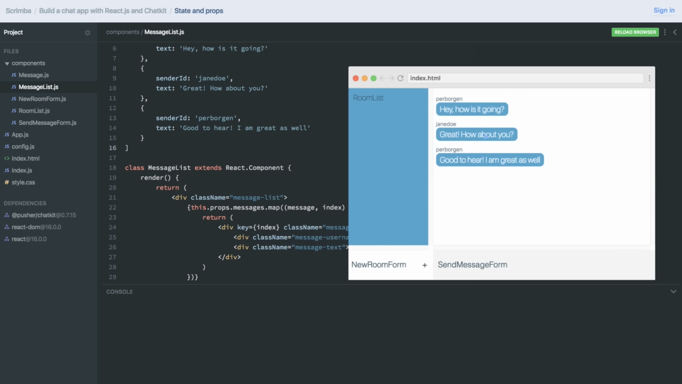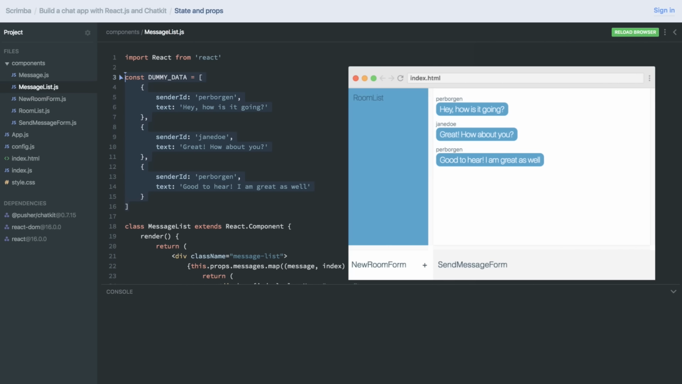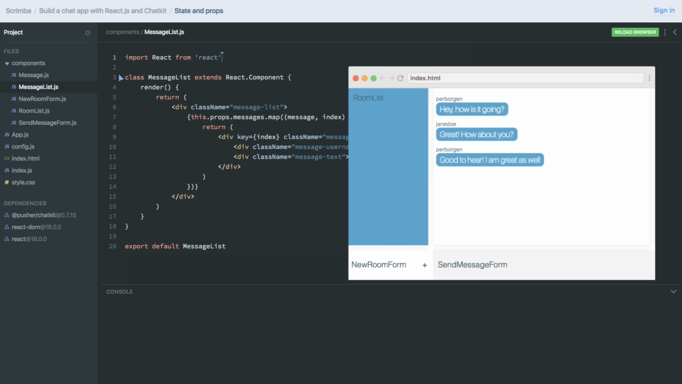And as you can see, we're getting the exact same data that we had. And this does not come from the dummy data. Actually, we can remove this one. We can render it again. And we're now fetching real data from the Chatkit API and displaying it in our app.